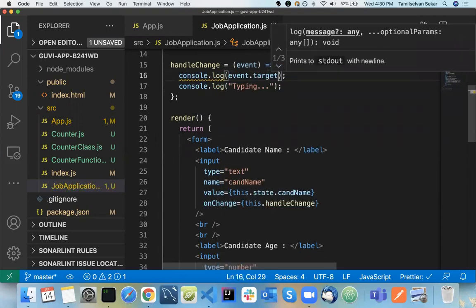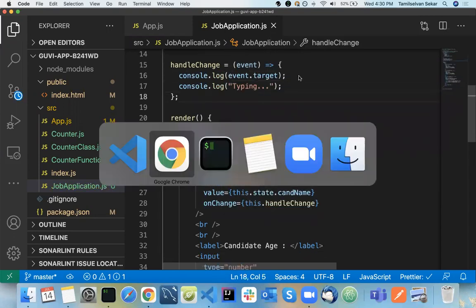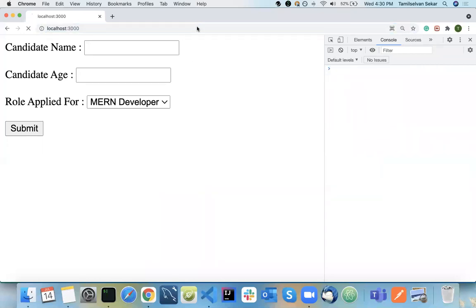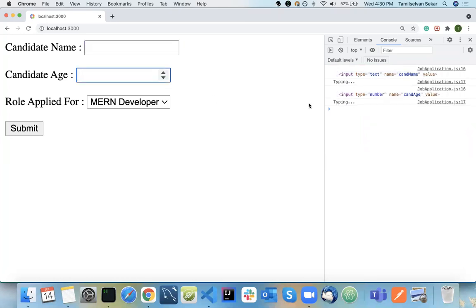Okay, simple. I'm going to refresh this. Now see, I'm going to type in here. I'm typing the candidate name, and it is giving me input type text, candidate name. In the same way, I'm going to type in here, and it is showing me number, candidate age. If I do the same here, it is going to give me the selector.